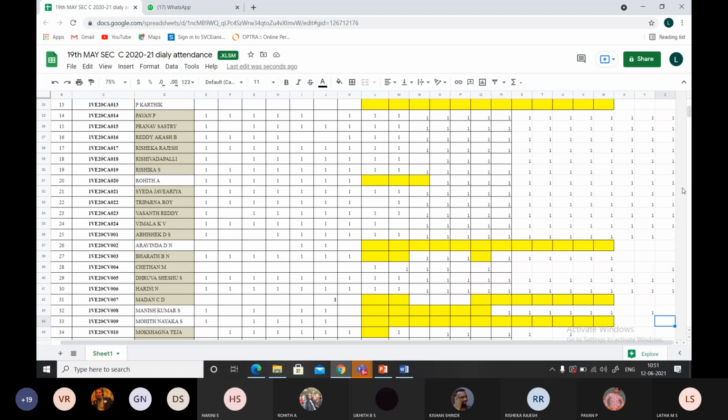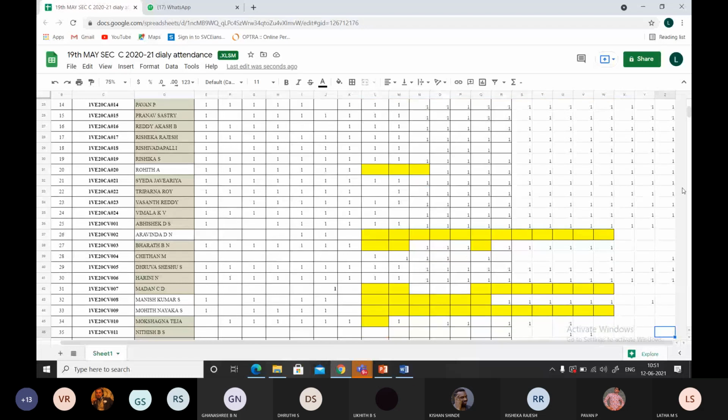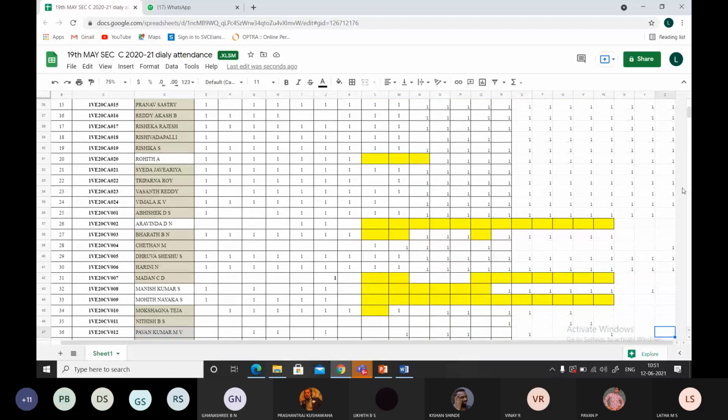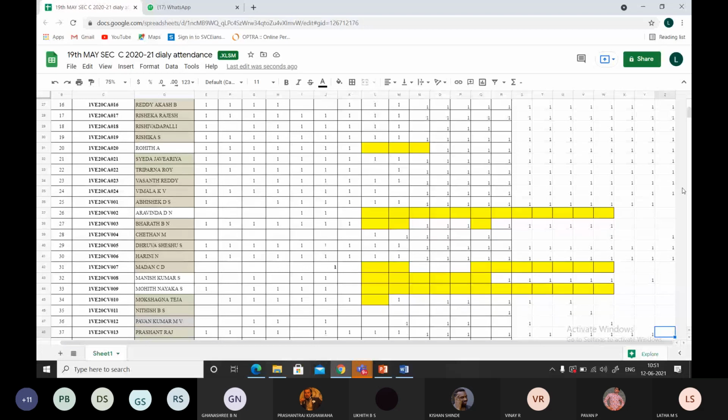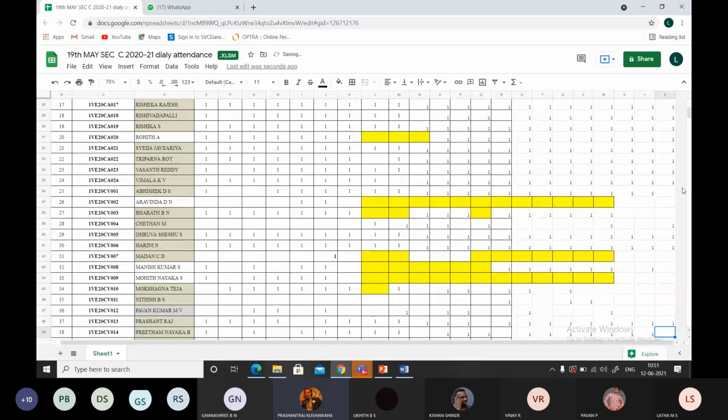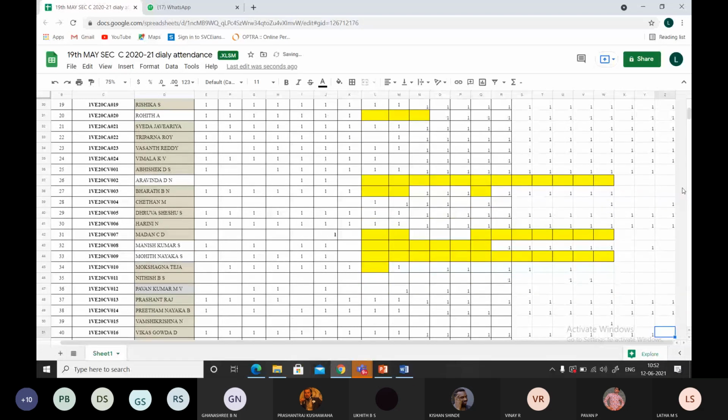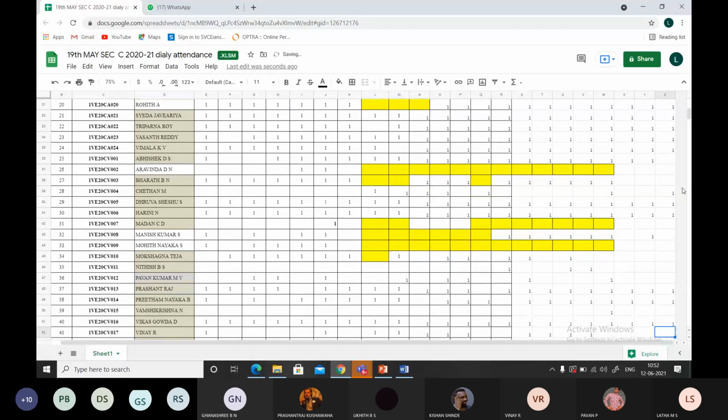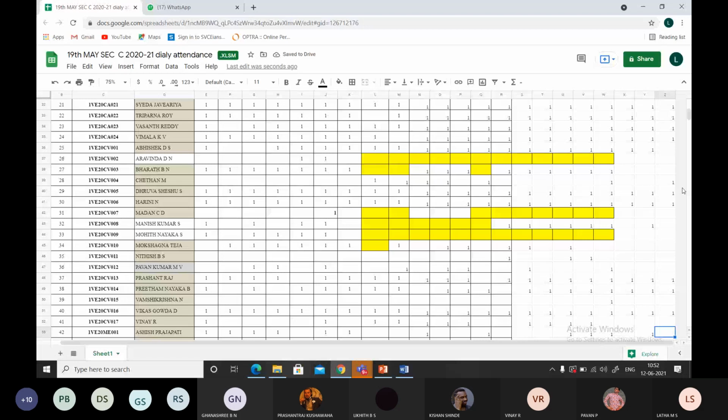Mohit, Mokshagna, Nitish, Pawan, Prashant? Present, ma'am. Pritam? Present, ma'am. Vamshi, Vikas? Present, ma'am. Vinay? Yes, ma'am. Ashish? Present, ma'am.